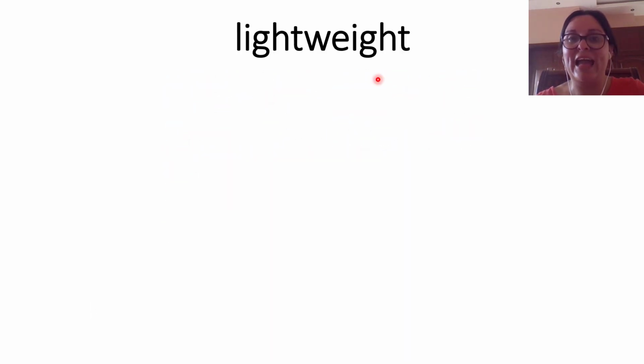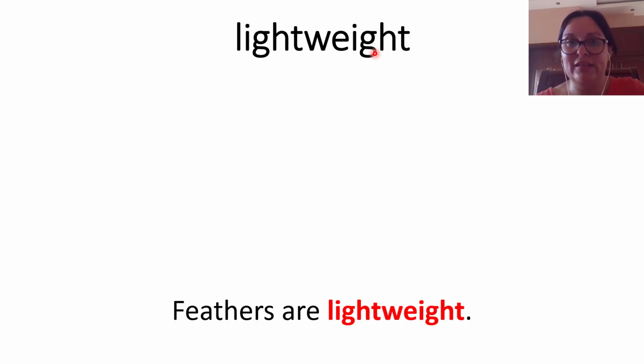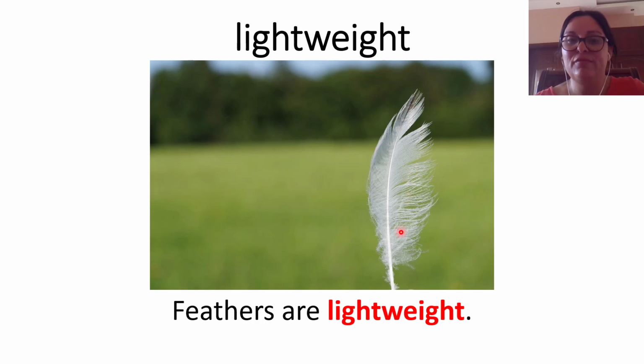Next one, lightweight. Light is something not heavy, and weight is related with pounds and the weight of something. So lightweight means without weight. This feather is lightweight, or feathers are lightweight. Why? Because they are not heavy, they are very light. Lightweight, something that is not heavy.